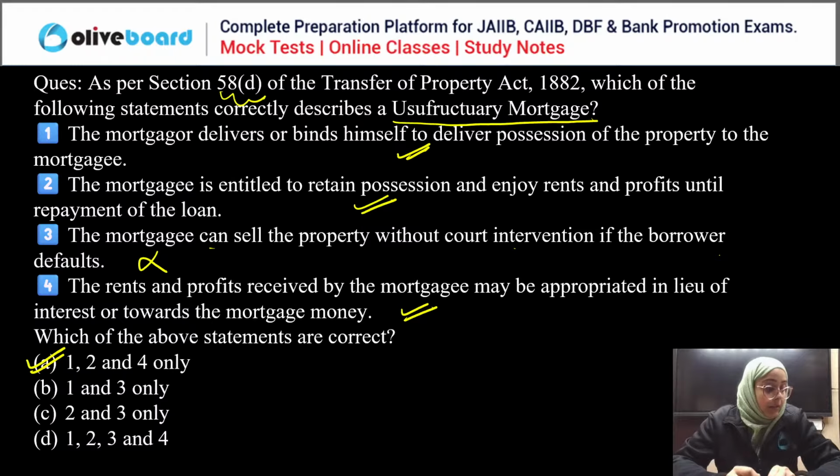Clear? Done? Any doubt, everyone? Any doubt, you guys? No doubt? Clear?